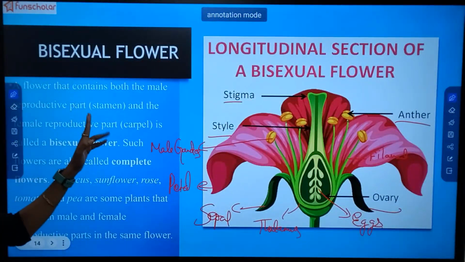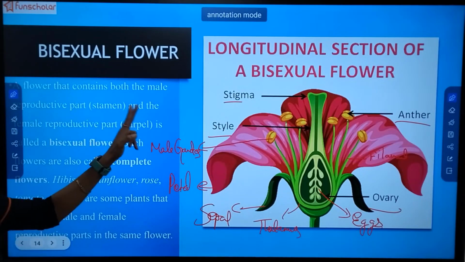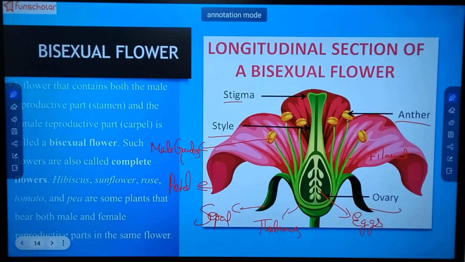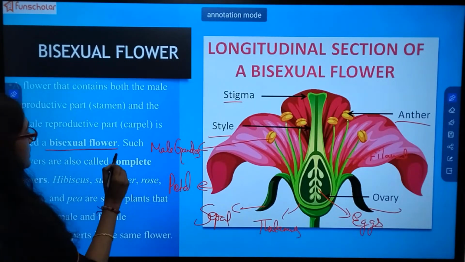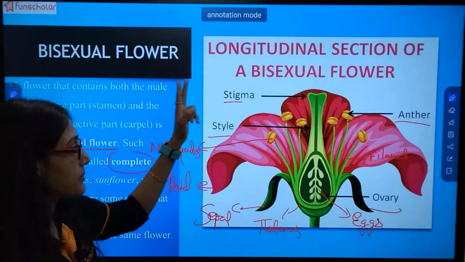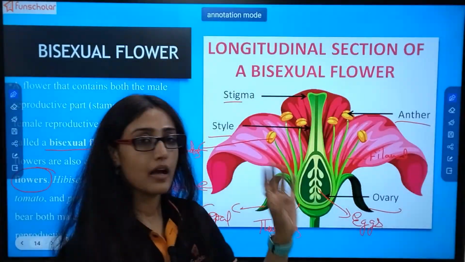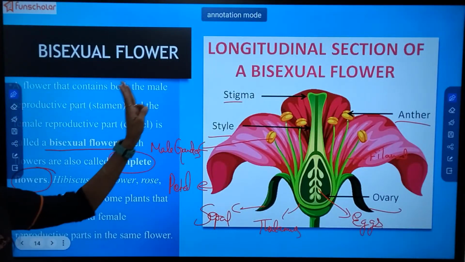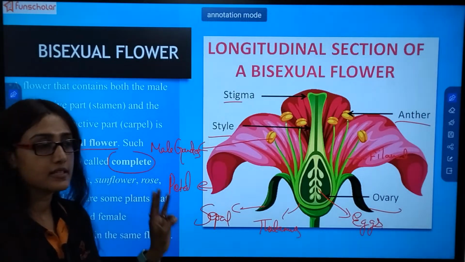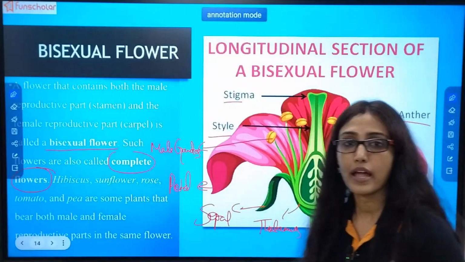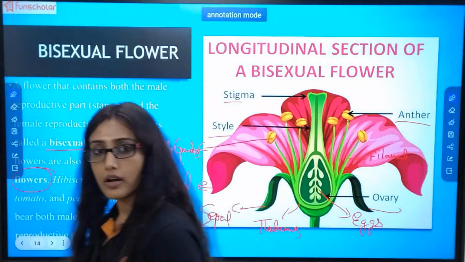Now a flower that contains both the male reproductive part and the female reproductive part is called a bisexual flower. Such flowers are known as complete flowers, because all the whorls are present in this flower: calyx, corolla, androecium, gynoecium in the same flower only. And when the same 4 things are present in the flower, that flower is known as a complete flower.